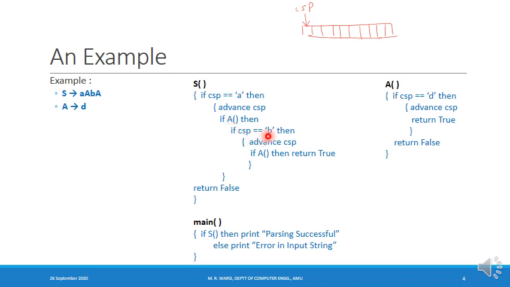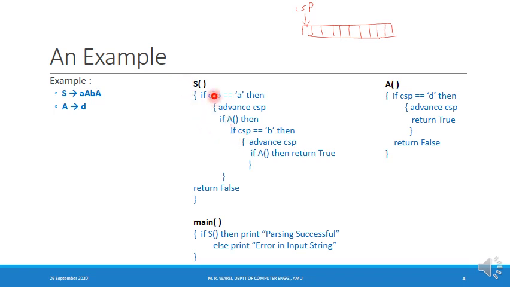If it is, we advance the current symbol pointer to the next item, and we once again give a call to the function capital A corresponding to this one. And if this function returns true, so the parser successfully obtained the string which is derivable from capital A, then we are returning true from the function capital S. So the parser successfully obtained the string which is derivable from capital S.